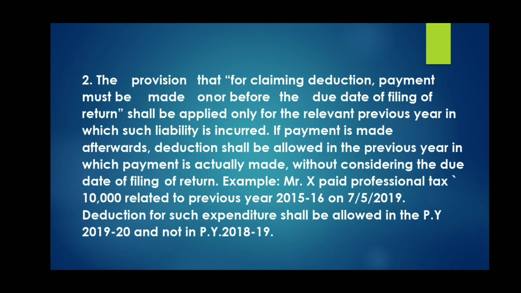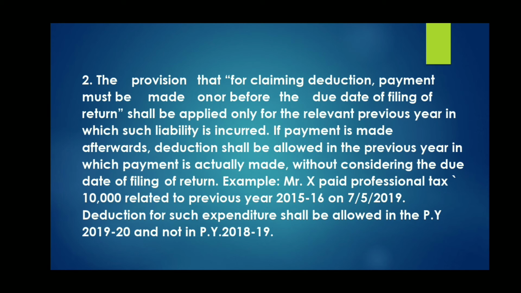But suppose the payment is done by the individual assessee in December 2016. That means after filing returns. Then the deduction is allowed in the 16-17 previous year.